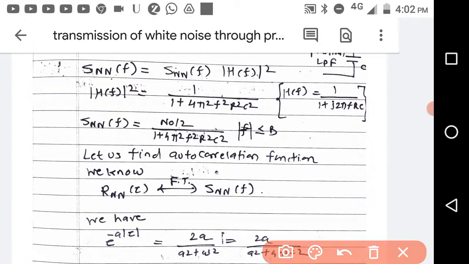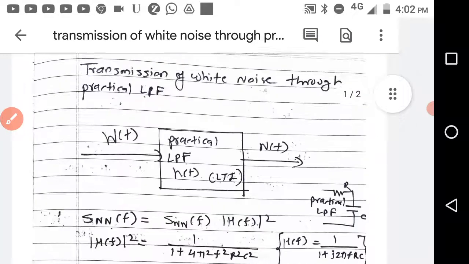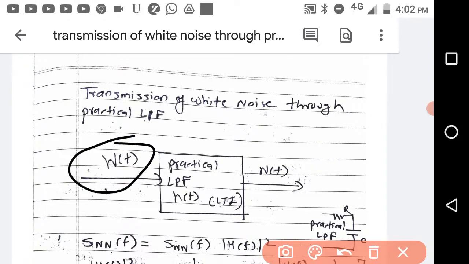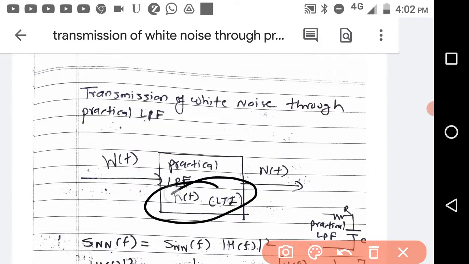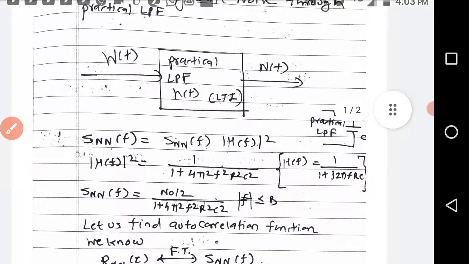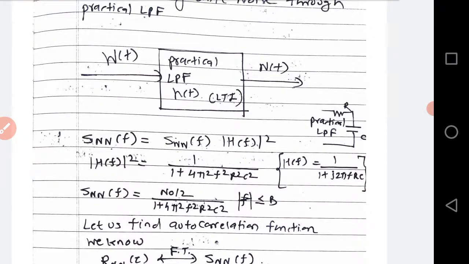White noise is not band limited, its frequency is infinite, and this colored noise is band limited to the band given by this H(t), which is |f| less than or equal to B. So this comes under the linear filtering of the noise.